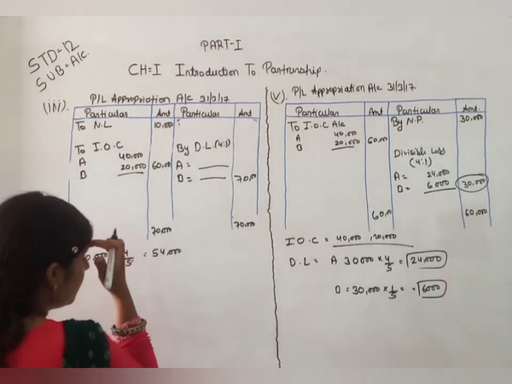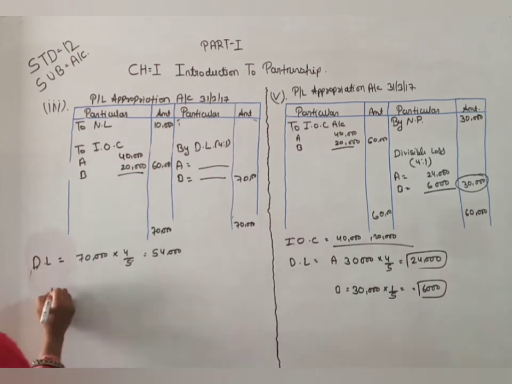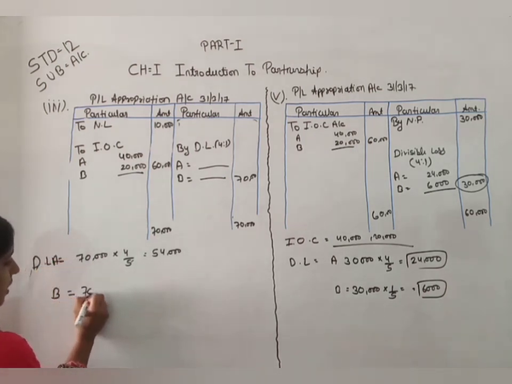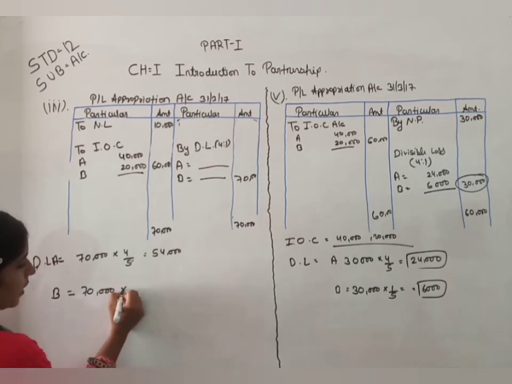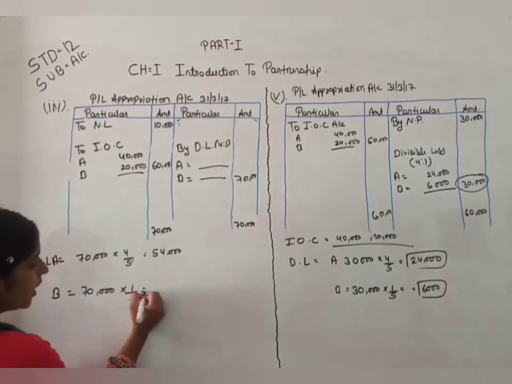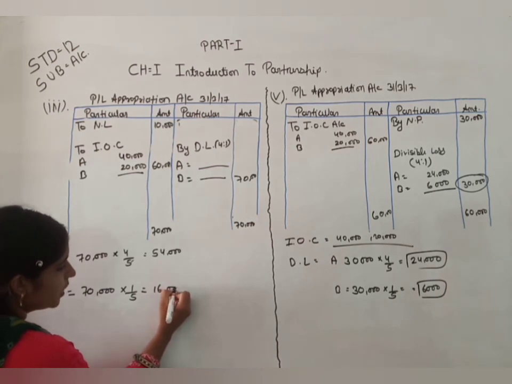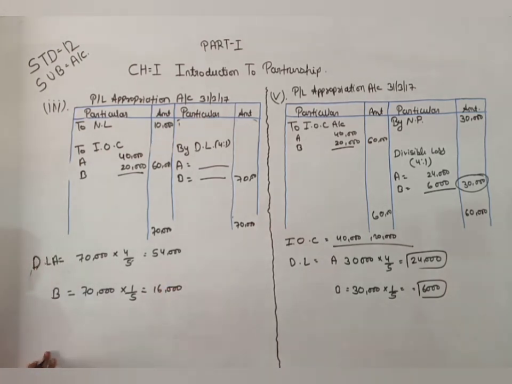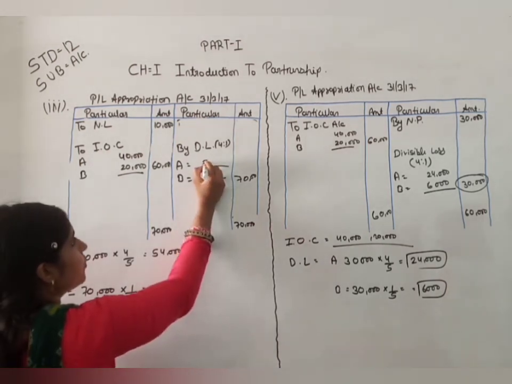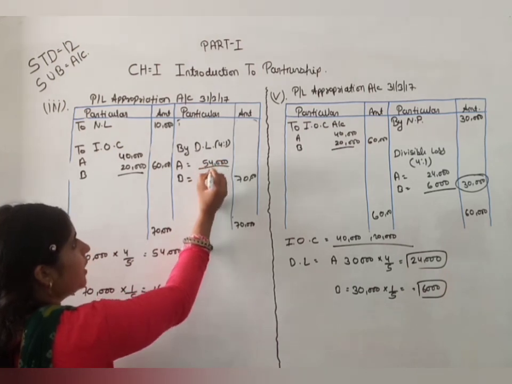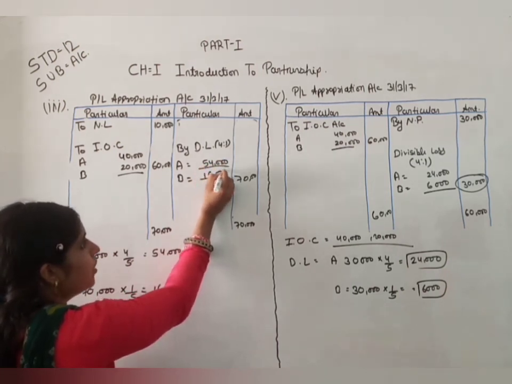Okay, now here for B loss, and according to ratio 1/5, 14,000 were lost by partner B. So here 56,000 for A and 14,000 for B.